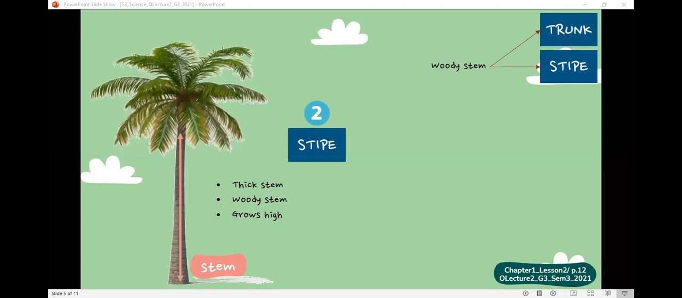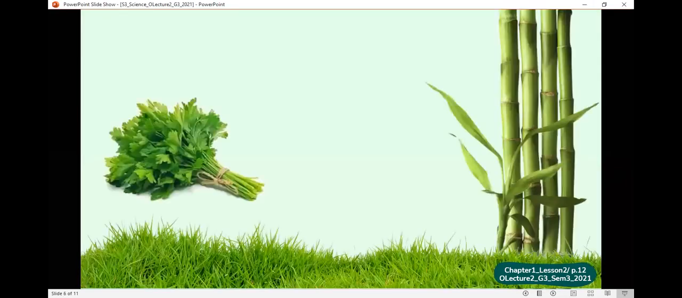different shapes, different colors. First one, the lemon tree, the orange tree, the olive tree, they all have trunks. The palm tree has a stem. And look at this, grass, coriander, bamboo.